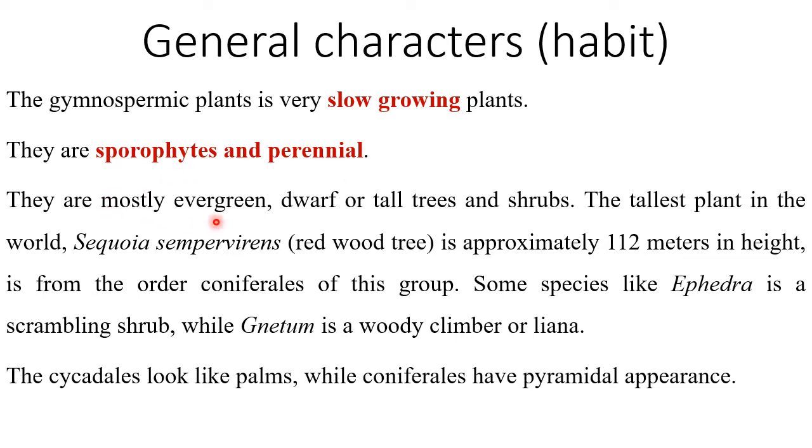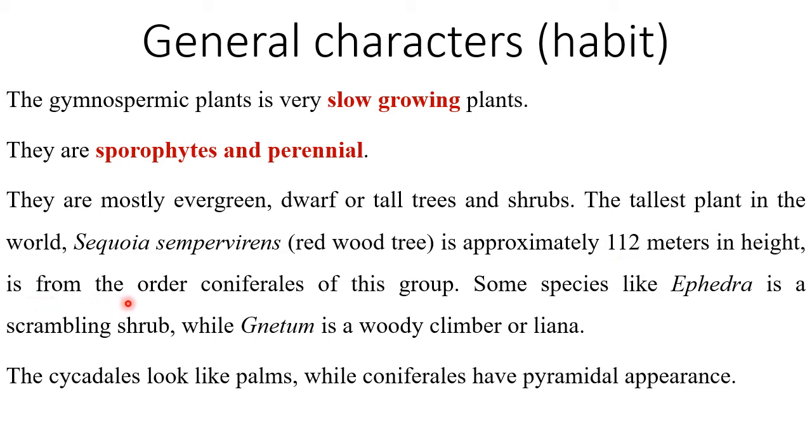They are mostly evergreen, dwarf or tall. It depends from species to species. Dwarf plants include Cycas, Zamia, Podocarpus, and the tall trees are also there, like Pinus, Sequoia, Christmas tree. And even a few shrubs are also there, like Thuja, Cupressus. The tallest plant in the world is Sequoia sempervirens, that is called a redwood tree. It is approximately 112 meters in height.